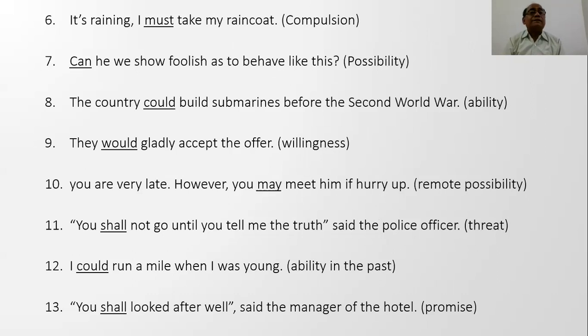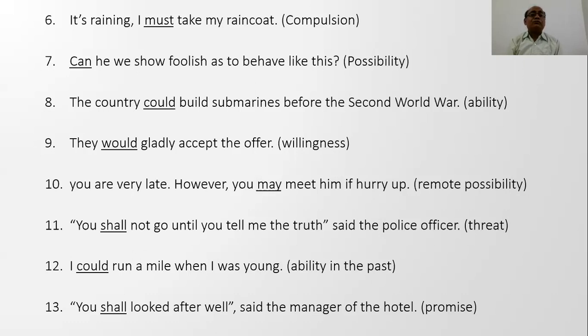For compulsion, must. See the sentence, it is raining, I must take my raincoat. So here must for compulsion. Possibility, there is a strong possibility, so can is used. Can he be so foolish as to behave like this? Ability, here it is used in the past tense because we are talking about the time before the Second World War. So we use past tense of can, that is could. The country could build submarines before the Second World War. So it is ability, but here we use the ability in the past.